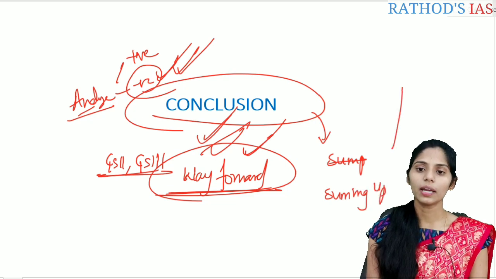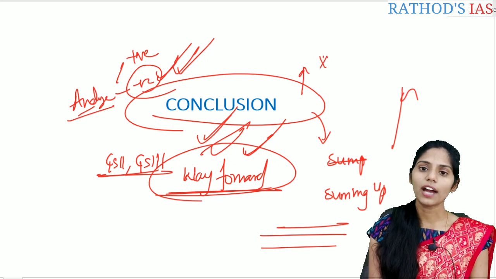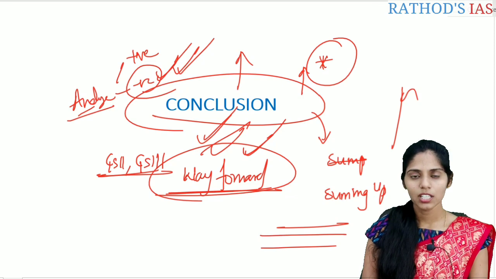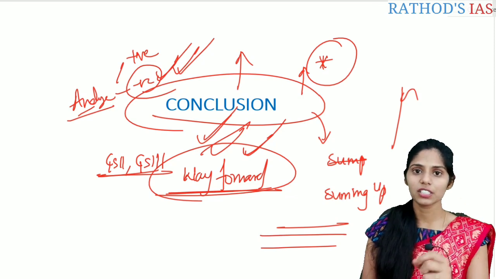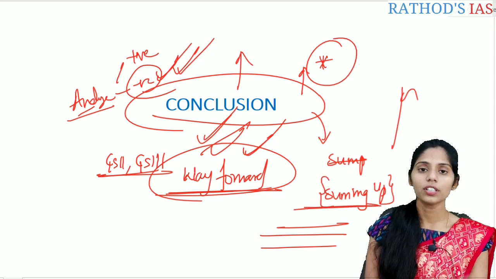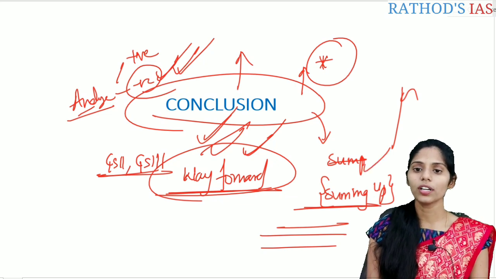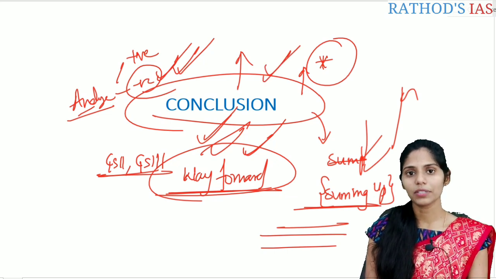What you wrote in the above body, you have to sum up the important points. One thing you have to remember here is, this conclusion should not be very big like a paragraph. It should be small, and it should contain all the solid stuff which is present in the answer. Whenever you are going for this summing up, you have to pick up the strong and solid stuff which is present in that body, and you should sum it up. So this is about the conclusion as well. I hope you get something regarding this.